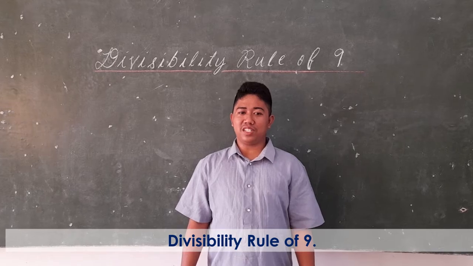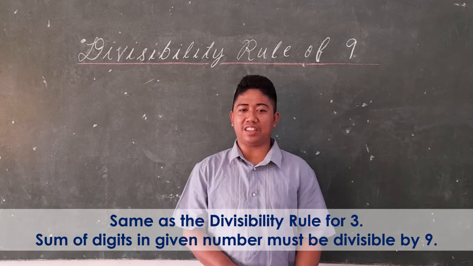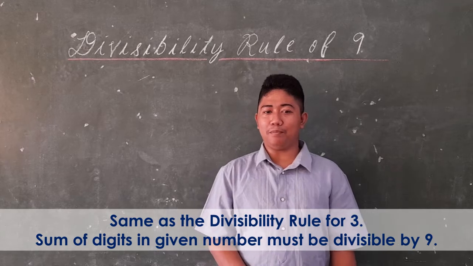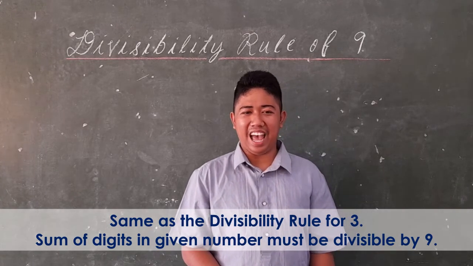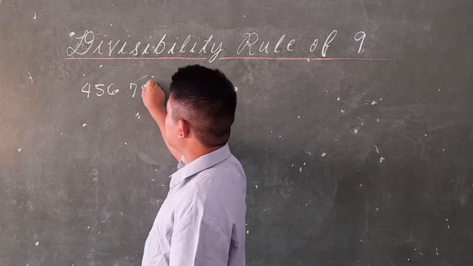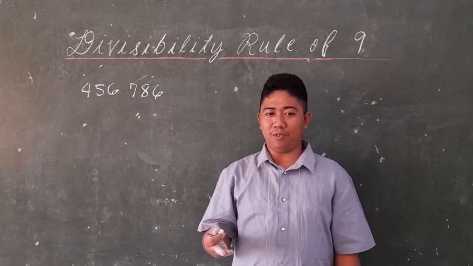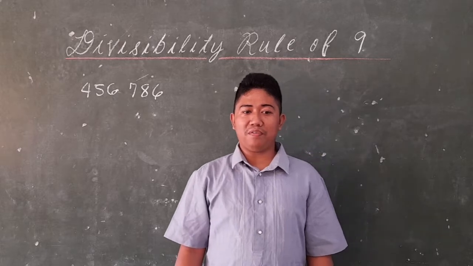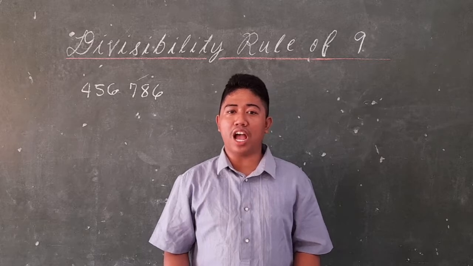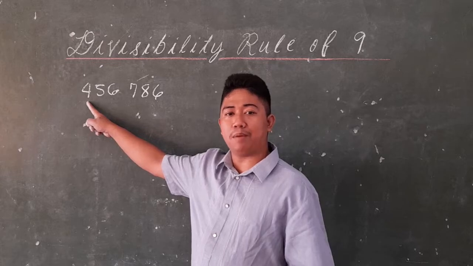Okay, class. Next divisibility rule, which is 9. This rule is the same as the divisibility rule for 3. So, the sum of the digits in the given number must be divisible by 9. For example, 456,786. So, this is the same as divisibility by 3 as well. So we are going to chunk all of these digits, and this is the same procedure to find the sum of all digits.